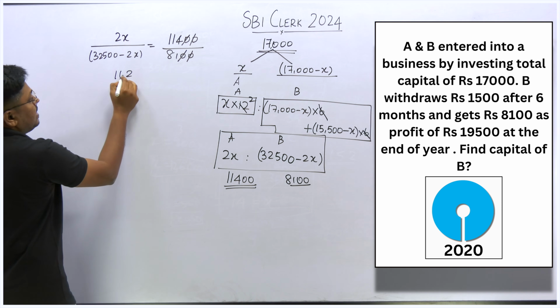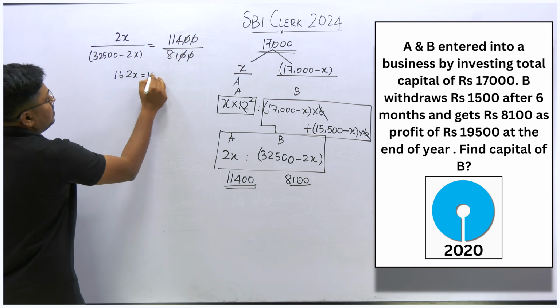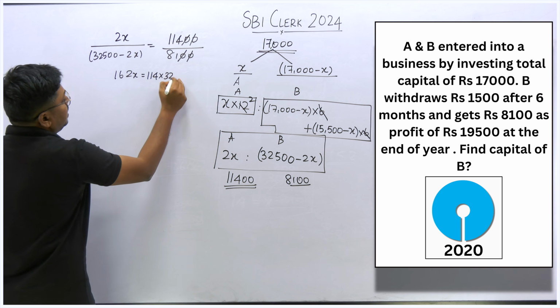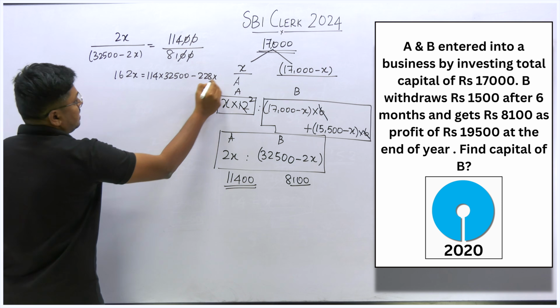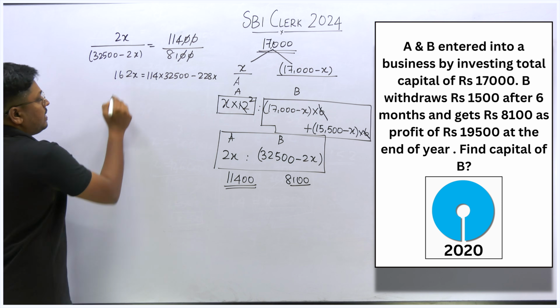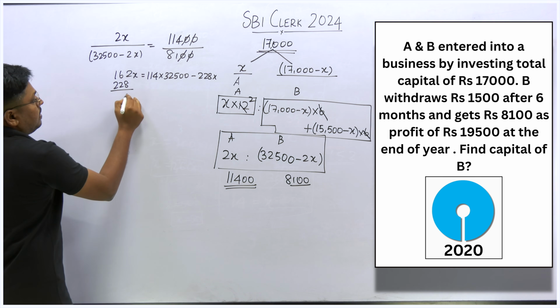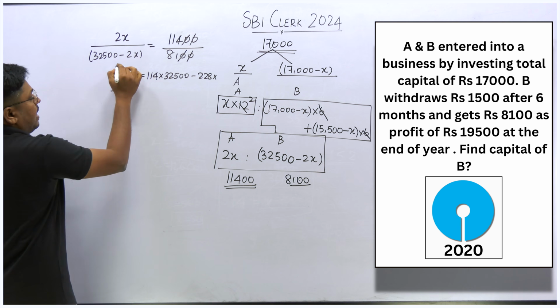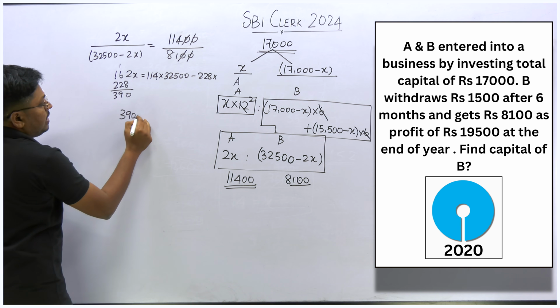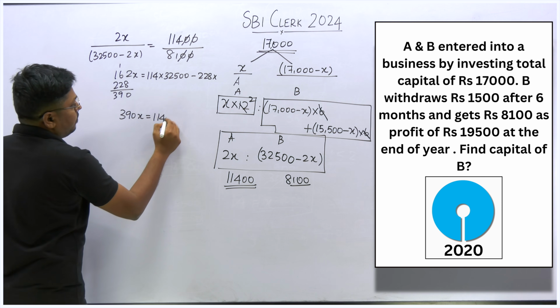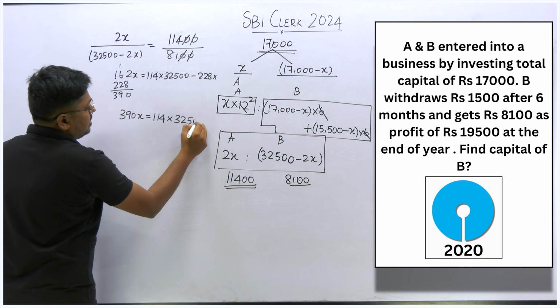So 162x is equal to 114 into 32,500 minus 228x. So bring this towards the right hand side. So 228 plus 162 is 390. So 390x is equal to 114 into 32,500.